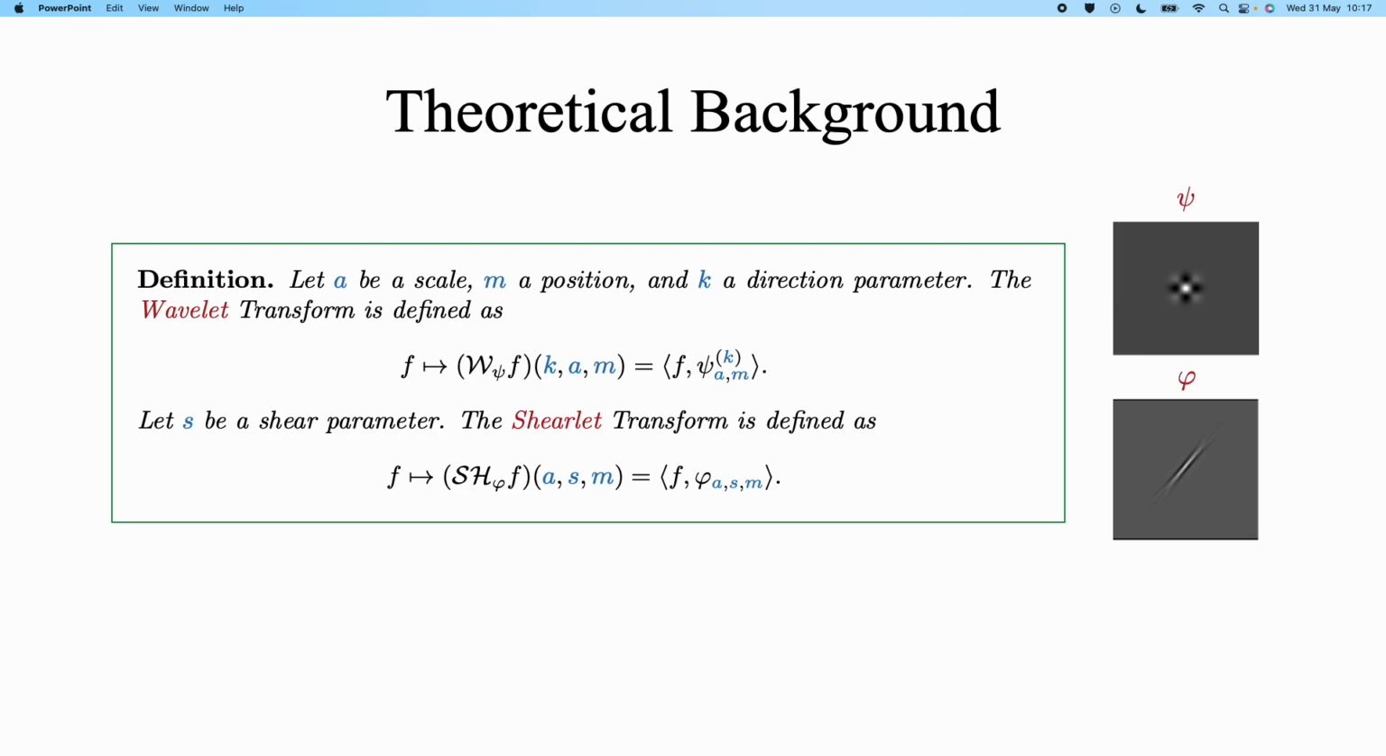The key difference between wavelets and shearlets is that wavelets are isotropic, whereas shearlets are anisotropic due to their shearing parameter. This is why the shearlet representation provides such a highly efficient representation for images with anisotropic features, such as curves and edges, and is more efficient than wavelets for such images.